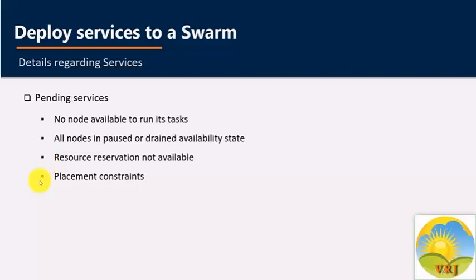Third, you can impose placement constraints on the node a service can be assigned to. Let's say I want to run a particular service on only nodes marked for miscellaneous activities. It should not run on other nodes and disturb my core task. Suppose you impose a placement constraint on a service and the constraints are not able to be honored at a given time. In this case also, the service will remain in the pending state.